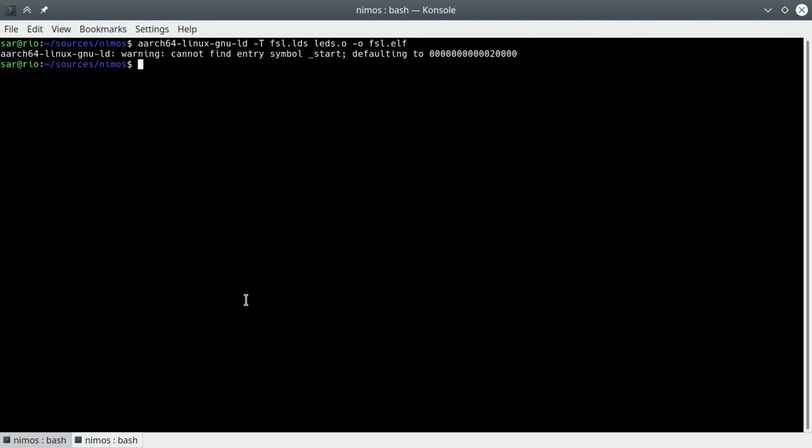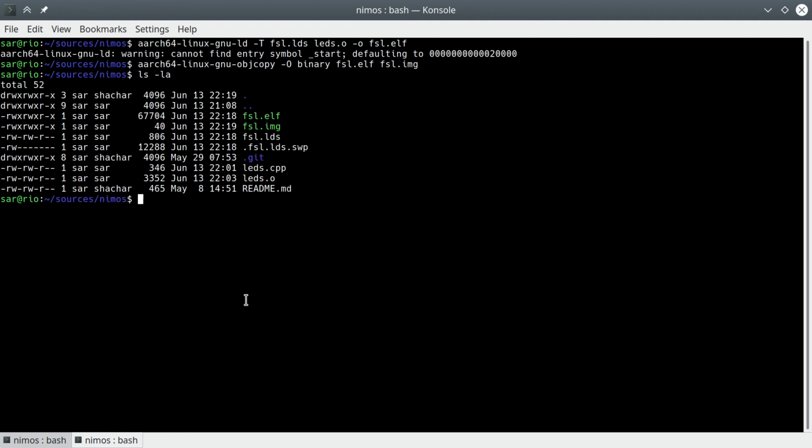Of course, we can't use an ELF executable. We want the raw code. Thankfully, there's a simple utility to do that called objcopy. Just run it to create a copy of the file in binary format. That's what the -O means, of our ELF file into a single IMG file. IMG is just an extension I made up to signify it's a raw file.